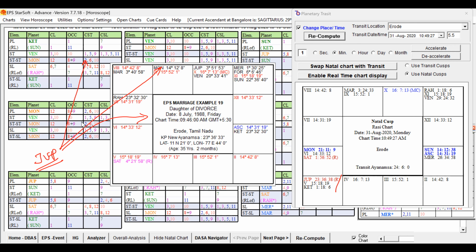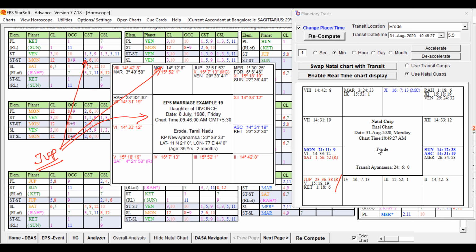Because of that, as per EPS, in the transit the sign lord or star lord may directly be the key planets in the natal chart, or their star lord can be the key planets. In addition to that, if they are conjoined with or aspected by other favorable key planets of the natal chart, that will be supportive.